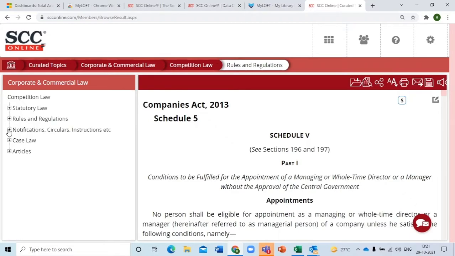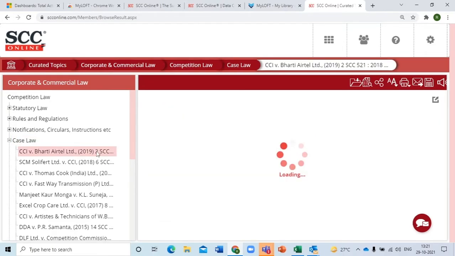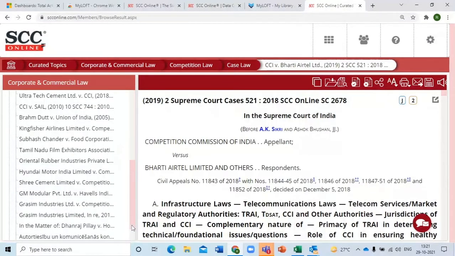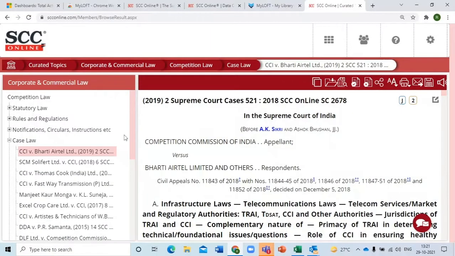Let's go to case law straight away. Now, judgments. The important judgments on this topic are available over here. Otherwise, you would have searched for competition law in the word search and found so many judgments. But there are a few handpicked judgments which are important. You can see those judgments available here, and you can start doing your research on these topics. Okay, let's go back. These are the query topics.